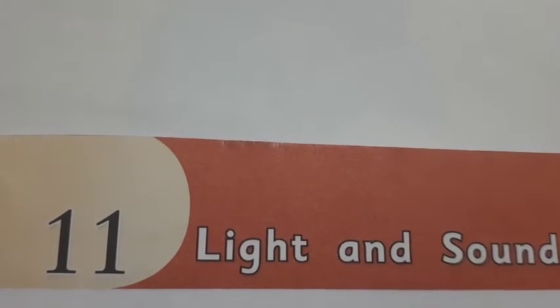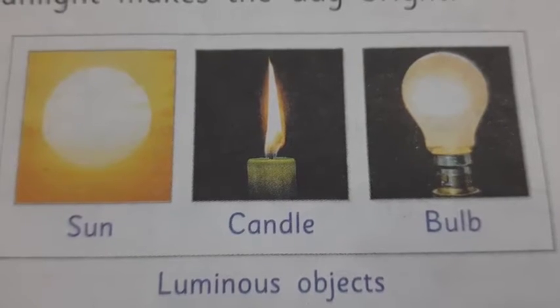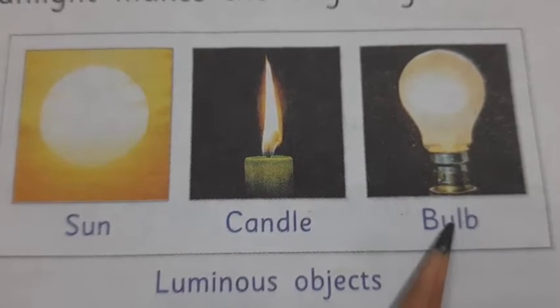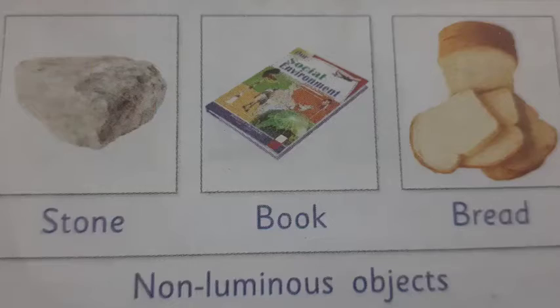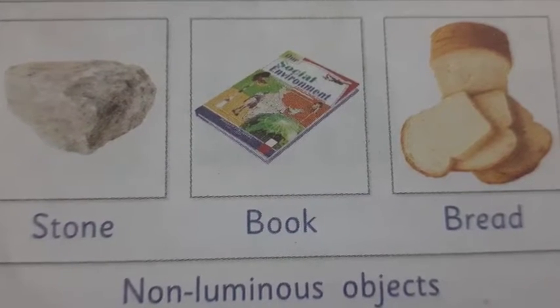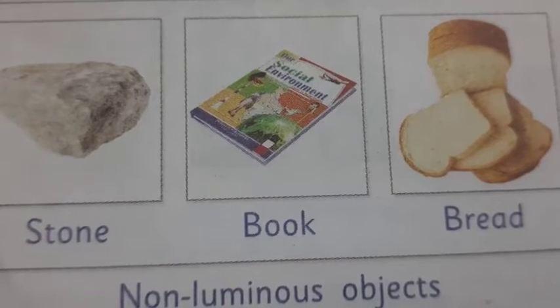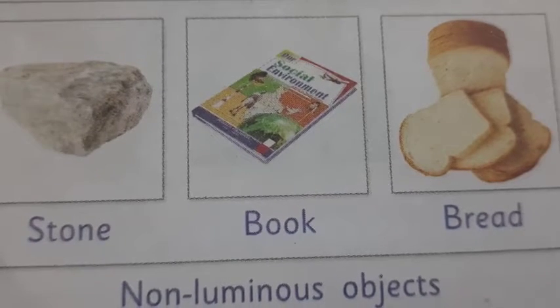The objects that give out light of their own are called luminous objects. Sun, candle, and bulb are the luminous objects. Stone, book, bread do not give out light. Objects that do not give out light are called non-luminous objects.